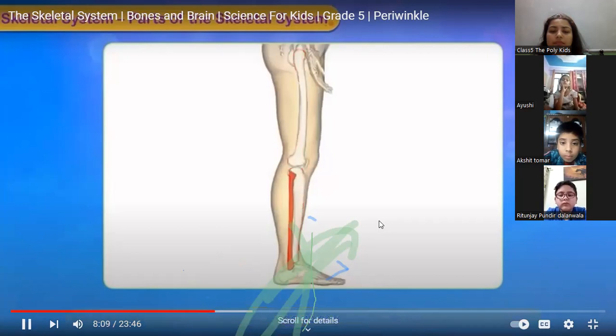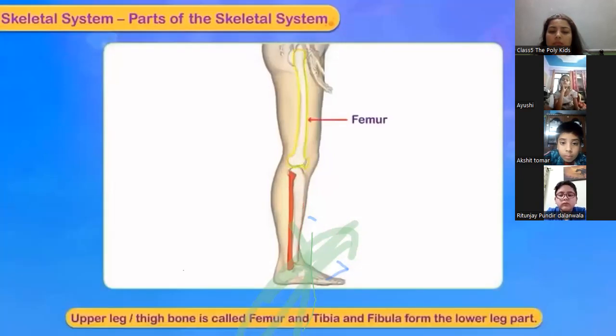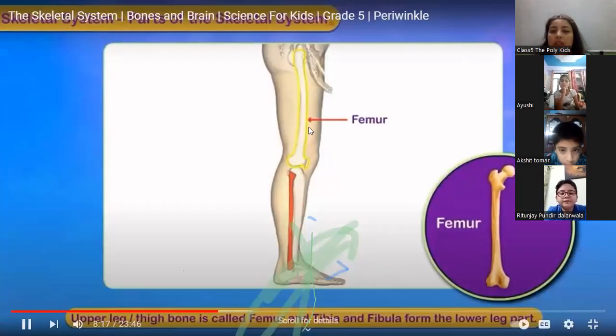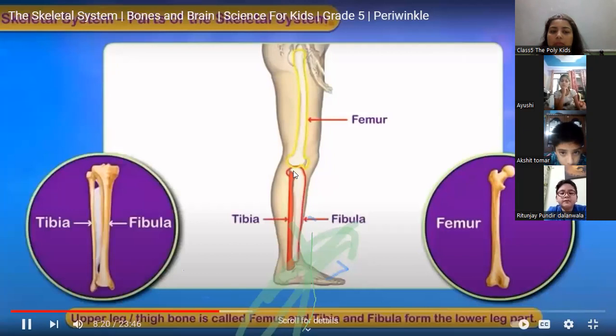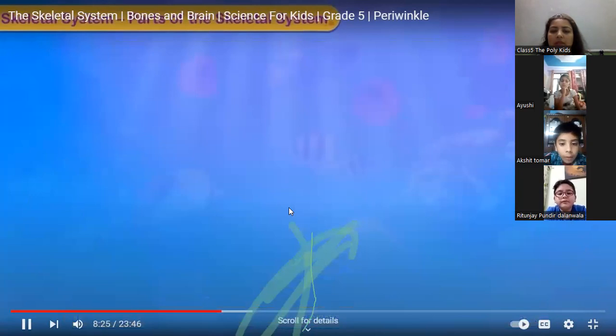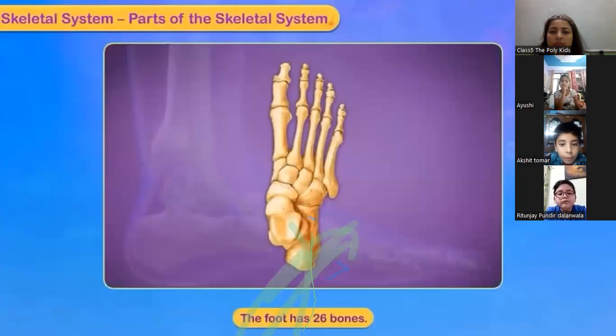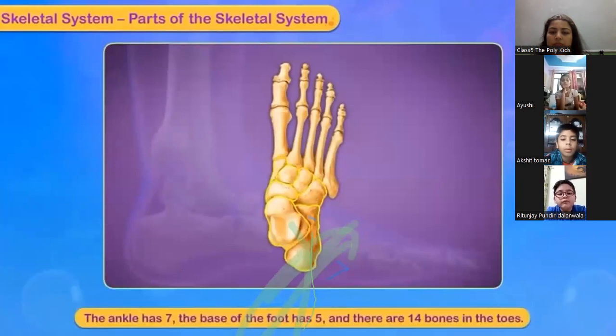Bones. The upper leg or thigh bone is called femur. Tibia and fibula form the lower leg part. Foot. The foot has 26 bones in all. The ankle has 7, the base of the foot has 5, and there are 14 bones in the toes.